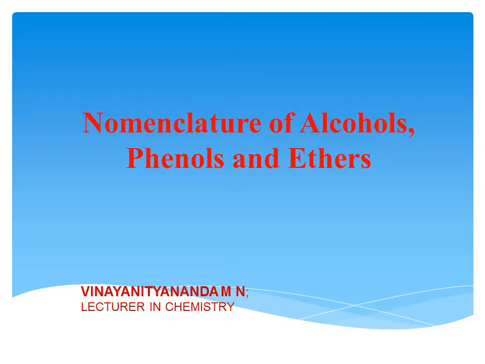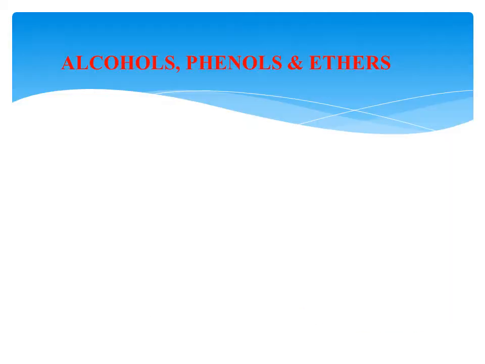In this chapter, we are today dealing with the nomenclature of alcohols, phenols, and ethers. First of all, nomenclature of alcohols. There are two systems in nomenclature: one is the common system and the other is the IUPAC system.